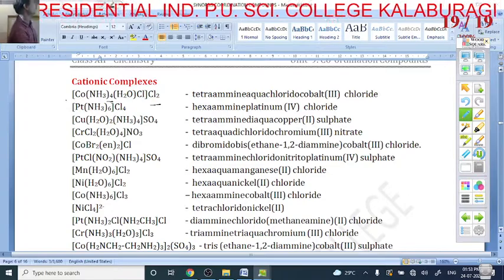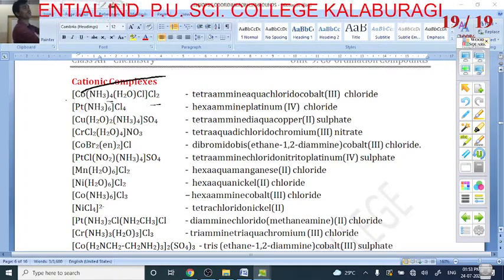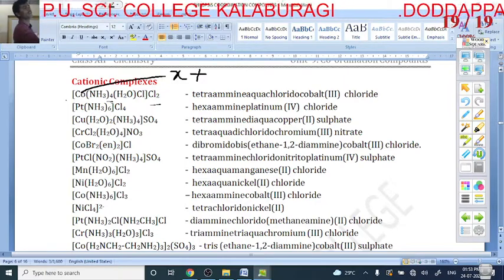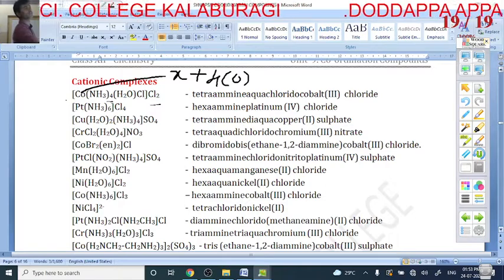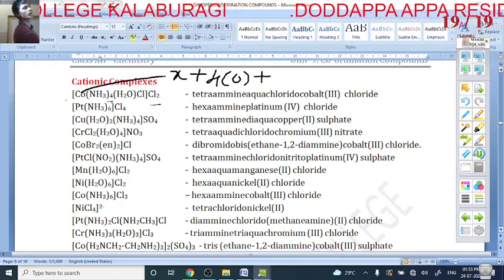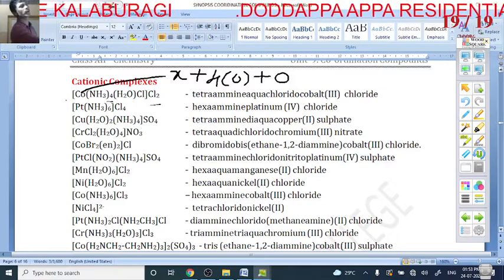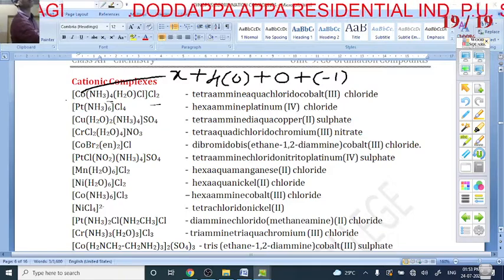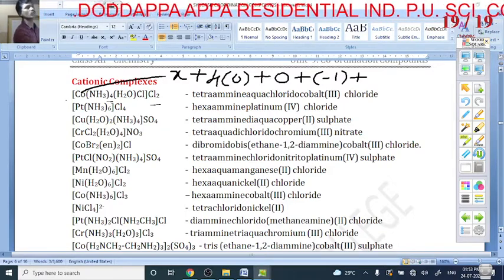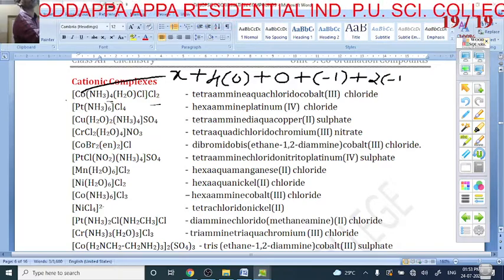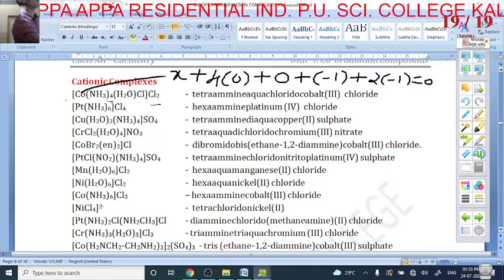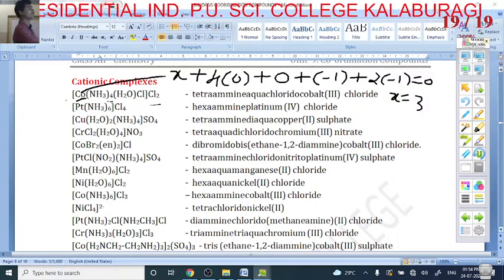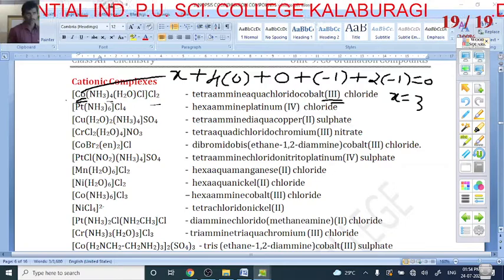So I can calculate how this oxidation state is found. Cobalt we don't know, so I can write x. Ammonia: how many ammonias are there? 4. Ammonia is a neutral ligand, so 0. Next is what? Water. How many waters are there? Only one. It is also neutral. Plus Cl, what is the charge? It is minus 1. Next, plus, how many chloride ions outside the square bracket? 2. 2 into minus 1, and the total is equal to 0. Finally we get x is equal to 3. x is nothing but the cobalt oxidation state, which is 3. Okay? Yes, my dear students.